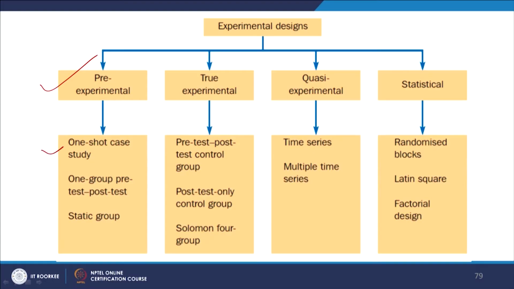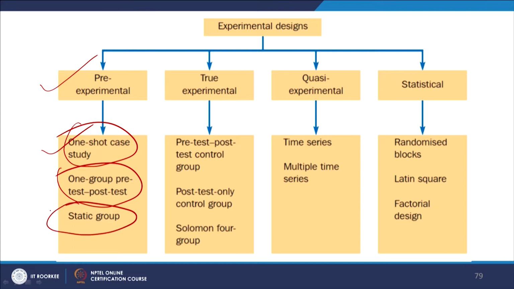So, in the last lecture we had started discussing the kinds of experimental designs. We started with the pre-experimental. There are four categories. The first category is the pre-experimental design, and here there were three kinds of studies: the one shot case study, the one group pre-test post-test study, and the static group study.